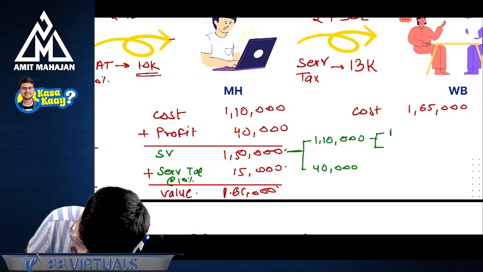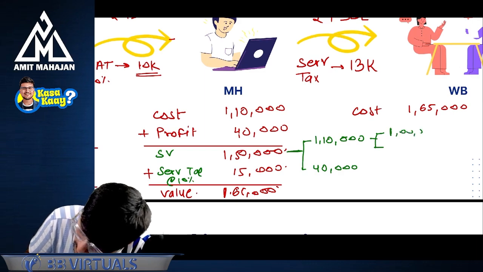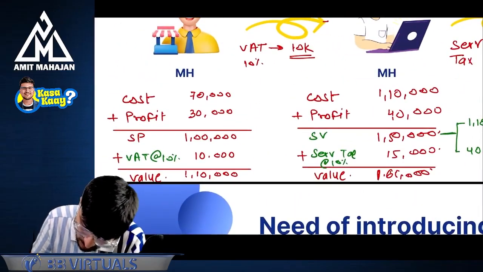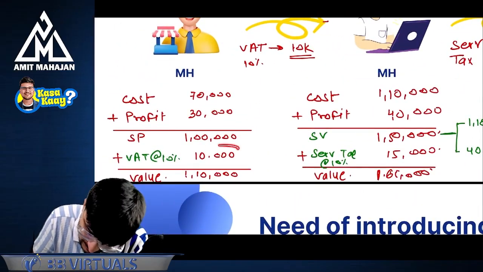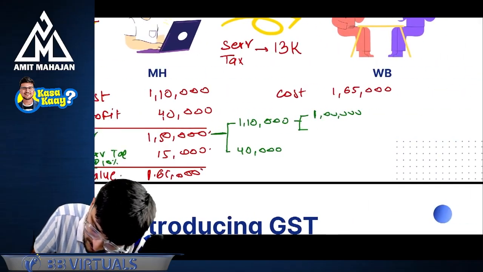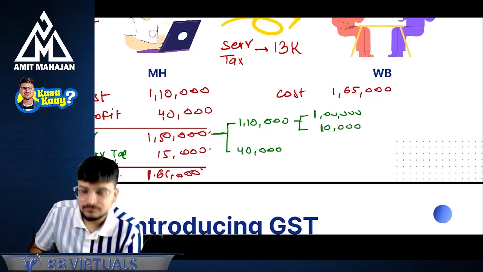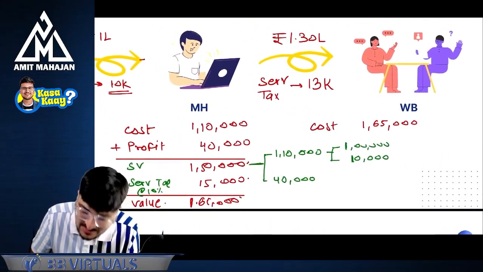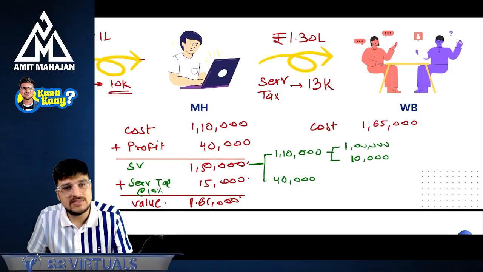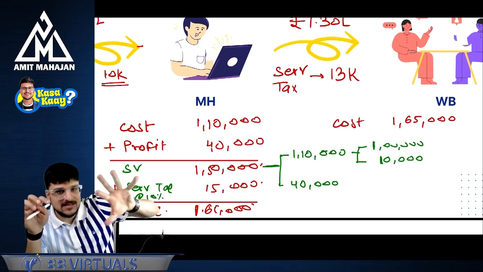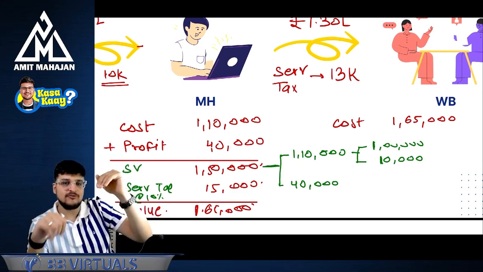1 lakh rupees and the VAT of 10,000 rupees. So I will come here and write VAT of 10,000. Okay. Now, please tell me one thing. This service tax of 10% is on 1,50,000. Perfect. The 1,50,000 has the cost of 1,10,000 and profit of 40,000.